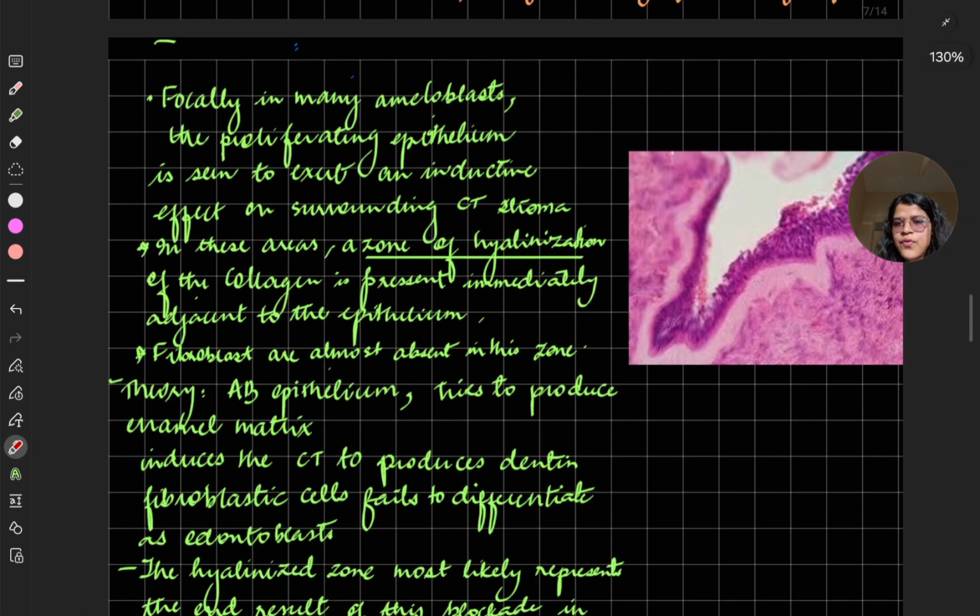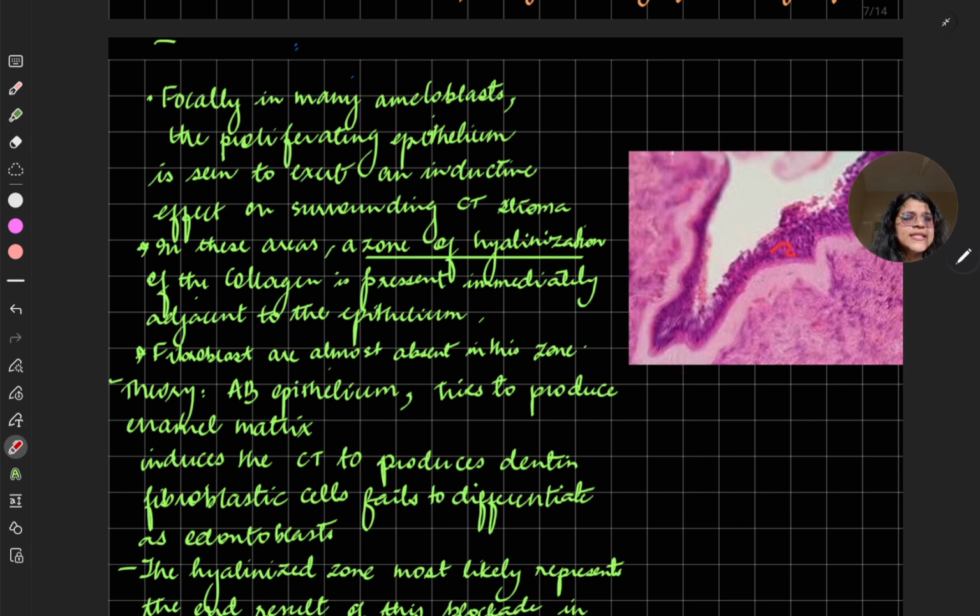Now we come to focally, in many ameloblastomas. This can be asked in a viva. The proliferating epithelium is seen to exert an inductive effect on the surrounding connective tissue. Once the ameloblasts are growing, they send the inductive effect to the surrounding connective tissue, and in these areas a zone of hyalinization of collagen is present immediately adjacent to the epithelium. So fibroblasts are almost absent in these. So why do you think hyalinization is present just beneath the epithelium?